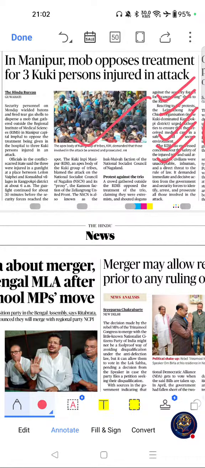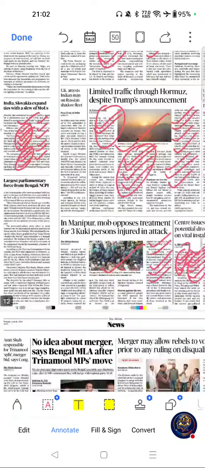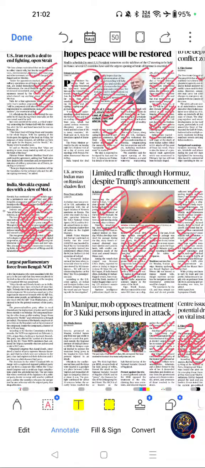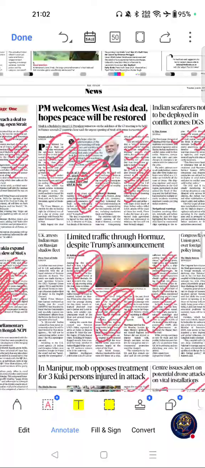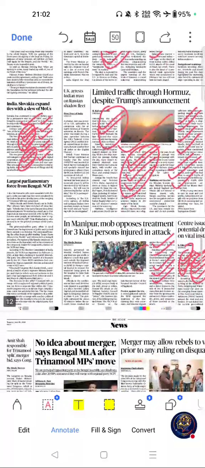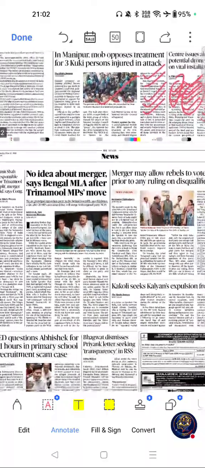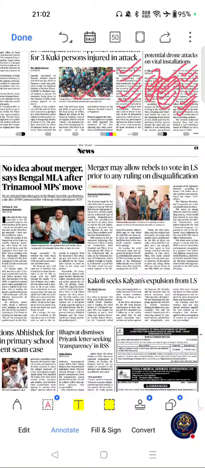Move on to next important article from this page. These are the only important articles from this page. Move on to next page, new section, page number 13.